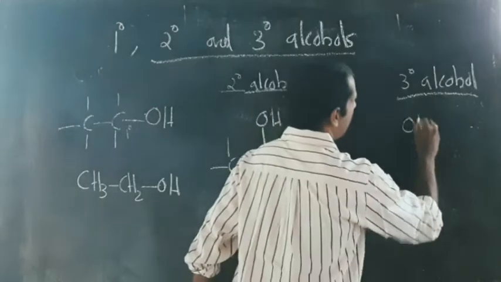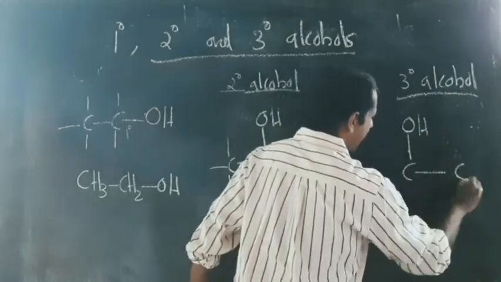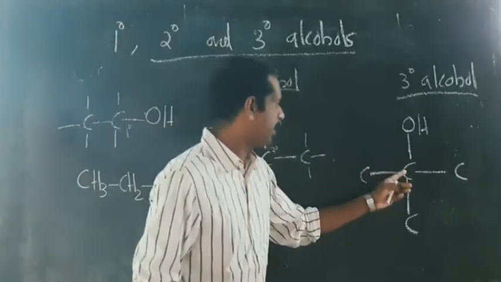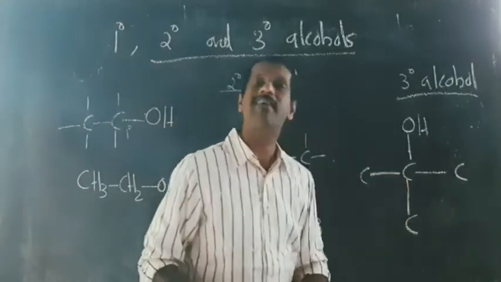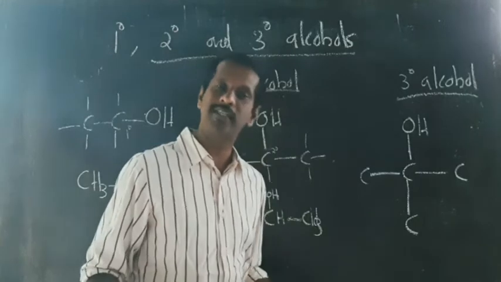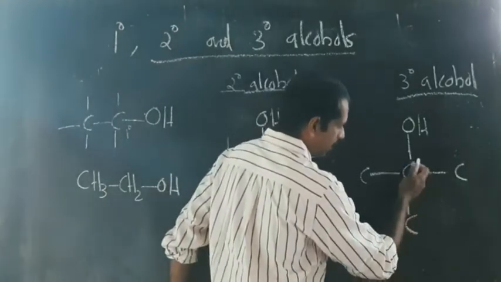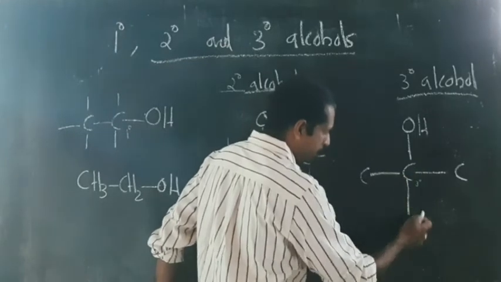Look at it here. OH is attached to a tertiary carbon. What do you mean by a tertiary carbon? The carbon which is joined with three other carbon atoms is known as a tertiary carbon. So this carbon is a tertiary carbon because it is joined with 1, 2, 3.